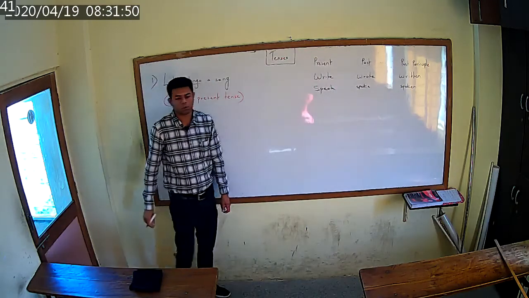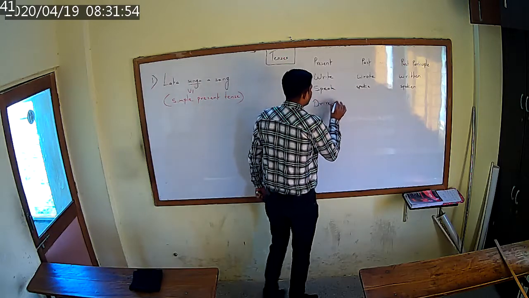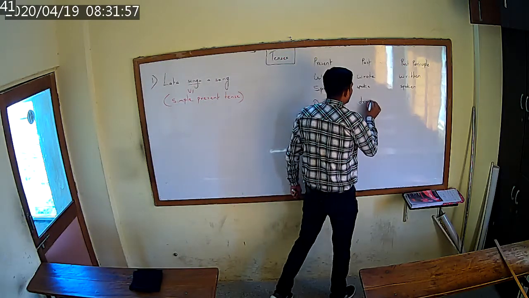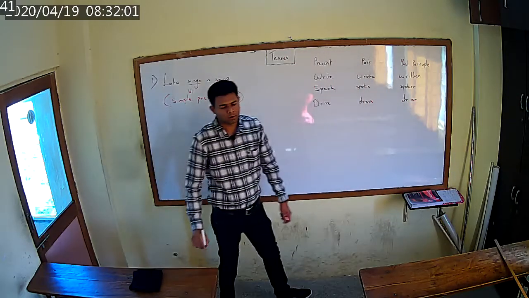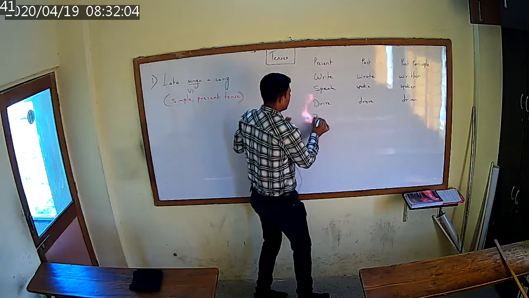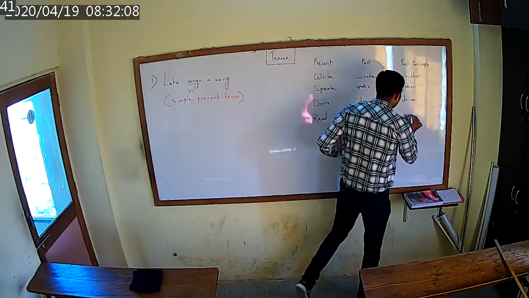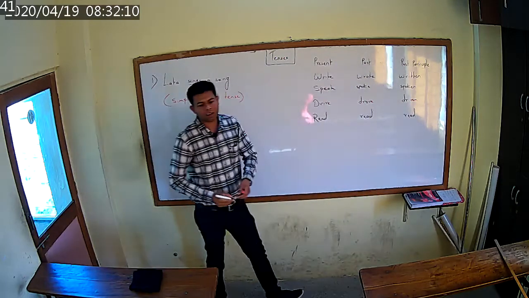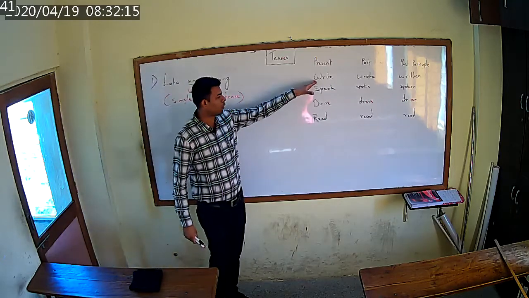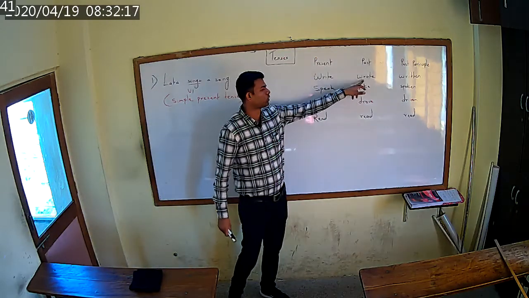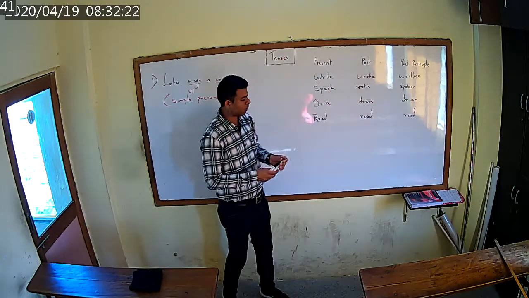Speak, spoke, spoken. In the same way, drive, drove, driven. Read, read, read. So these are some of the forms of verbs. As I told you, what is the first one? Write. What is the past tense of write? Wrote. What is the third form? Written. These are the three forms of the verbs.